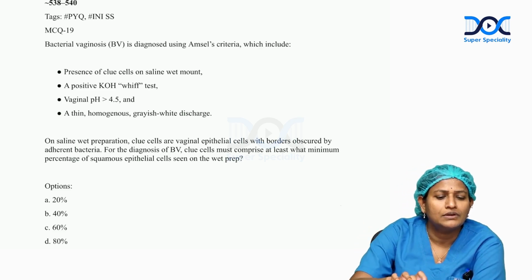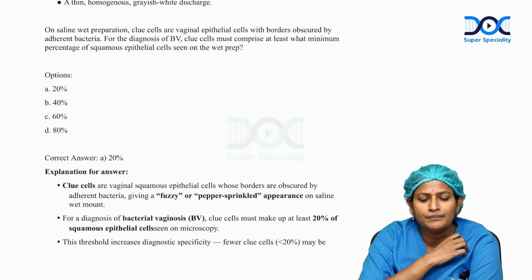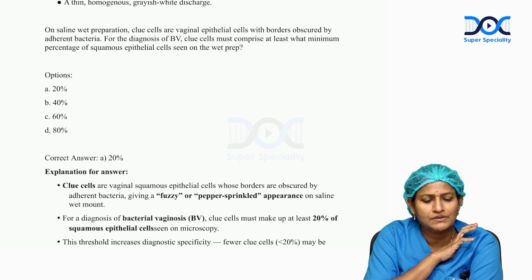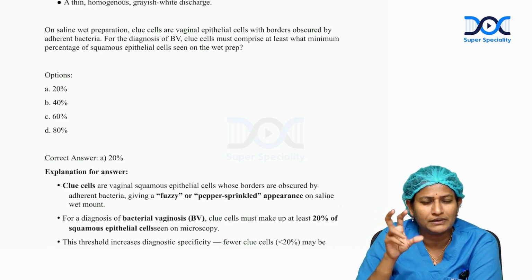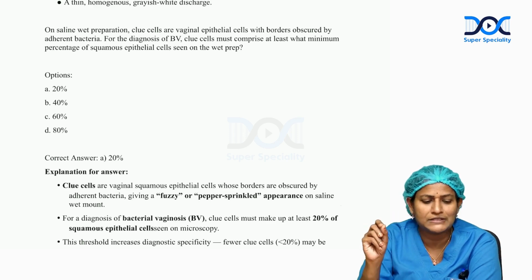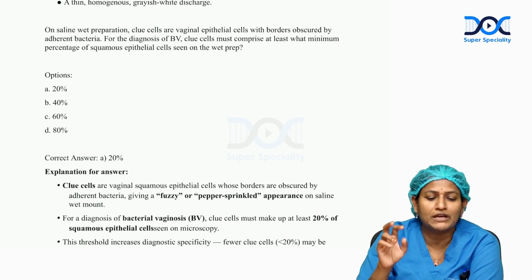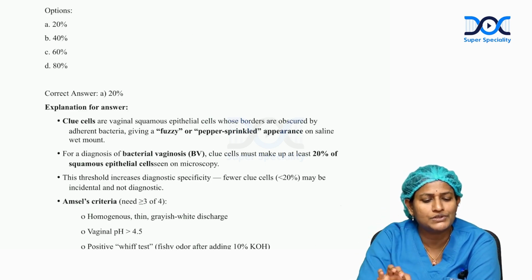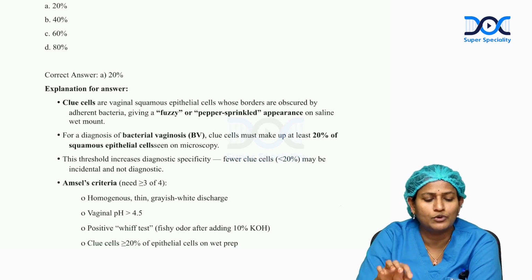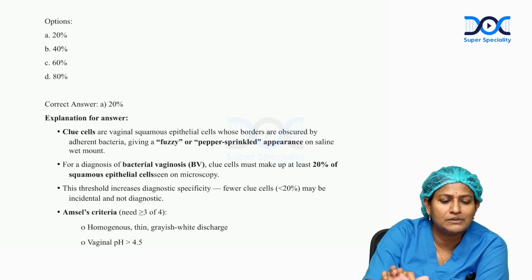And so when the option, see, the clue cells are the cells which, with bacteria, indirectly give us a clue that the bacterial infection is there, and they should take up minimum 20% of the squamous cells. And the whiff test is a kind of fishy smell on application of the KOH, and pH should be greater than 4.5. And this corresponds to option A, that is 20%.